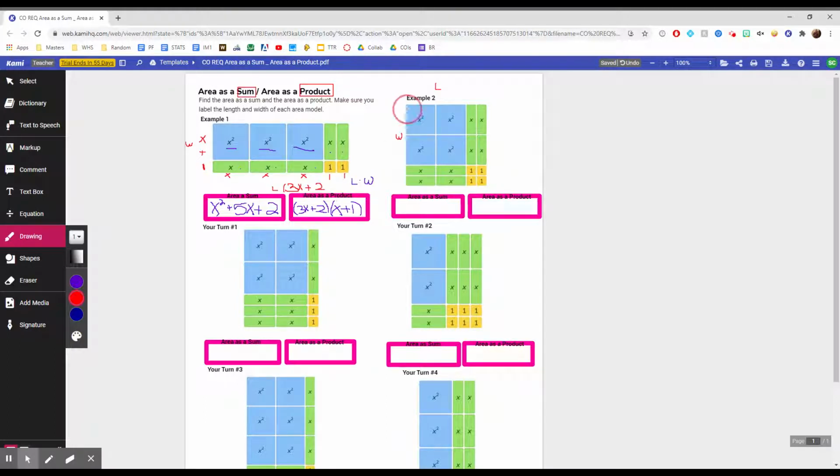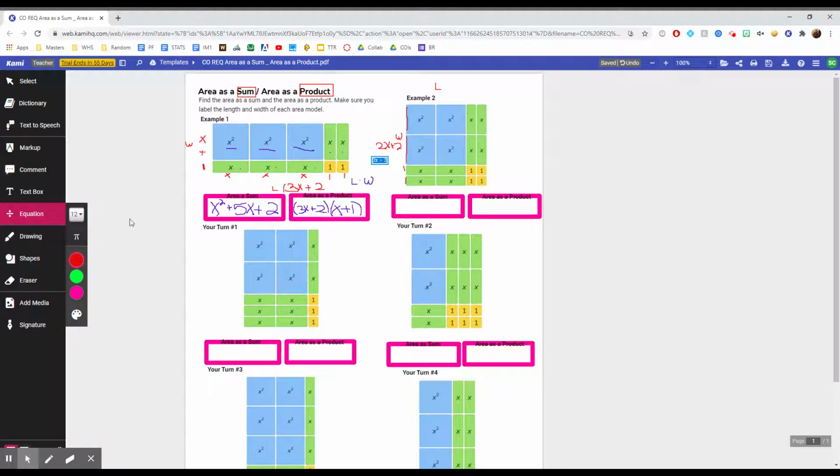The length is x and x, so I have 2x plus 1, 2, so plus 2. You can do it like that, or you can also type an equation and say 2x plus 2.